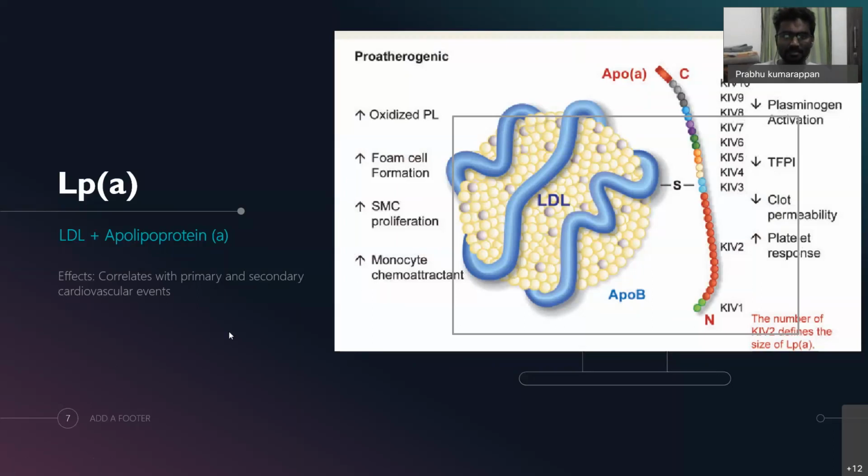It becomes pro-atherogenic because it increases the oxidized form of the phospholipids, and it increases foam cell formation. It is also attributed to SMC proliferation. Also, the structure of apoprotein A is similar to plasminogen. Thereby, it reduces plasminogen activation and thereby increases thrombosis.